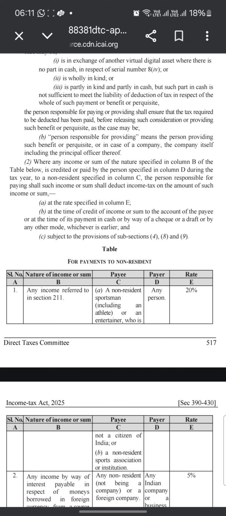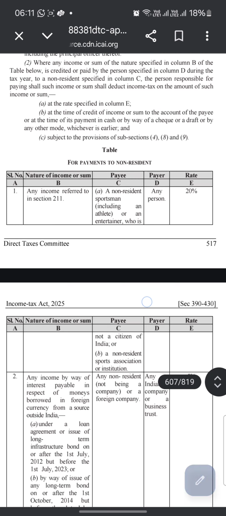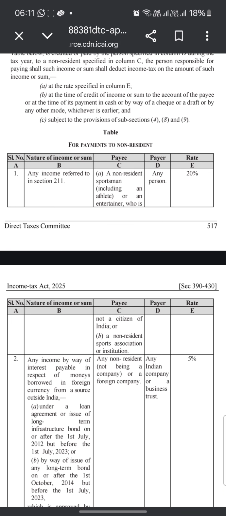Person responsible for paying means the person providing such benefit or perquisite, in the case of a company, the company itself, including the principal officer thereof, where any income or sum of nature specified in column B of the table below is credited or paid by the person specified in column D during the tax year to a non-resident, as specified in column C. The person responsible for paying such income or sum shall deduct income tax on the amount of such income or sum at the rate specified in column E,